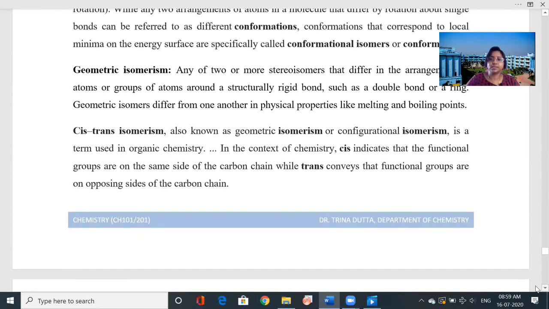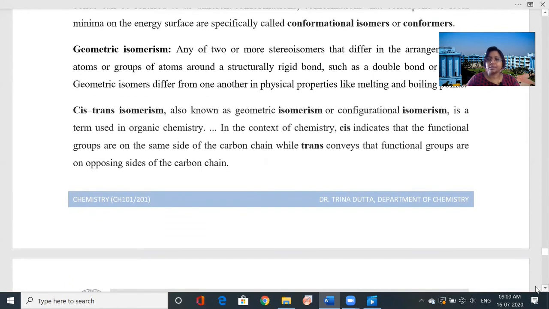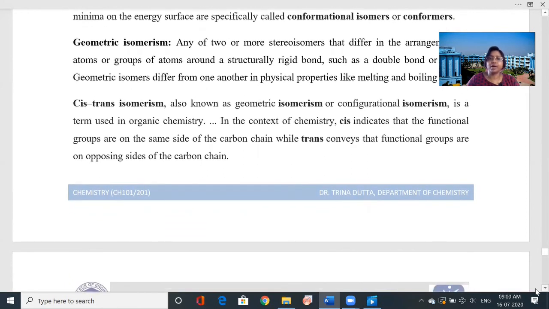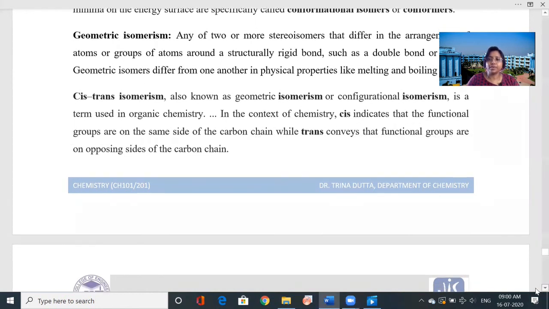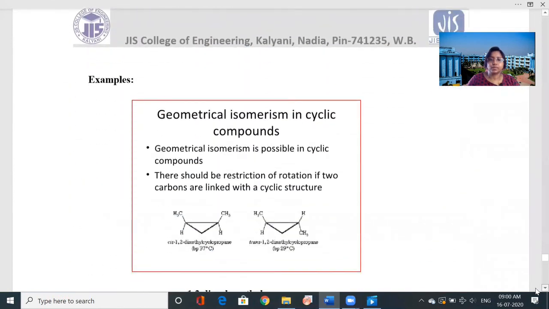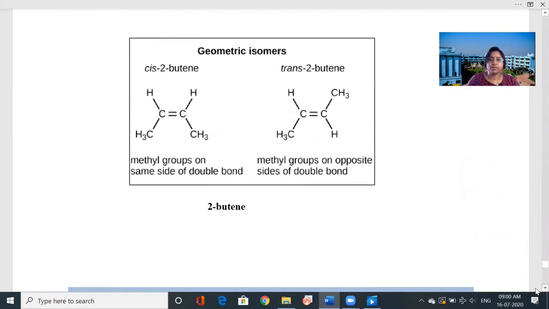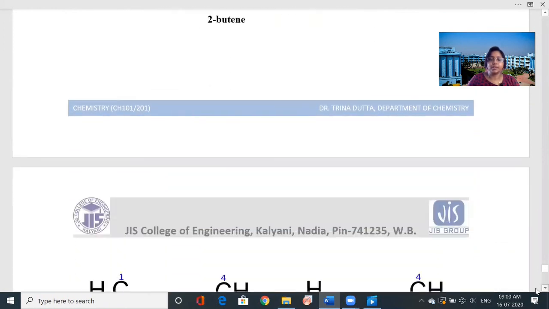So look at the picture, then you can understand. So cis indicates that the functional groups are on the same side of the carbon chain, while trans conveys that the functional groups are at the opposite sides of the carbon chain. So look carefully at the figure. This is the example, the cis isomers and the trans isomers.